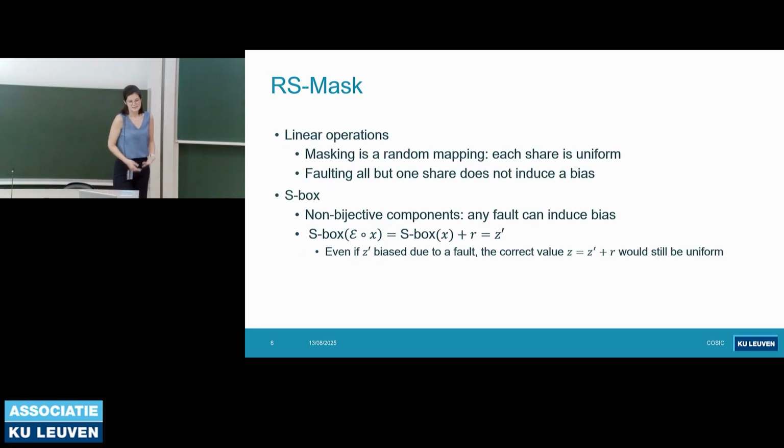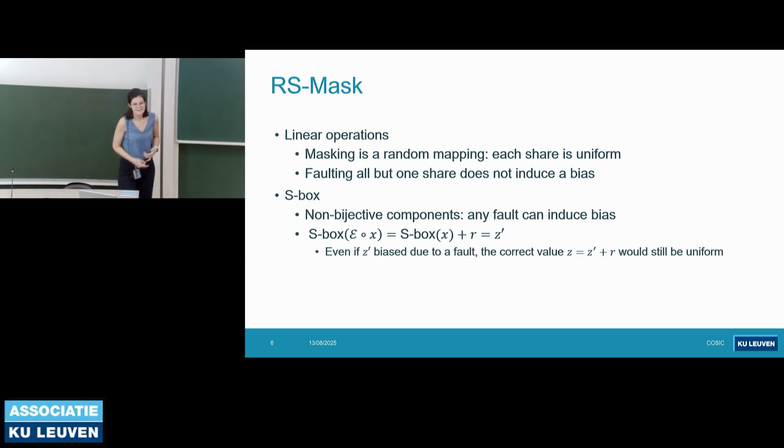So in this idea, it's really easy to protect linear operations because masking is actually working as a random space mapping, since each share is already uniform. And in this setting, if we fault all but one share, then we can't really induce a bias to the unshared data, because the unfaulted additional share is going to be uniform, and when we XOR it to the other shares, then the result is going to be uniform as well.